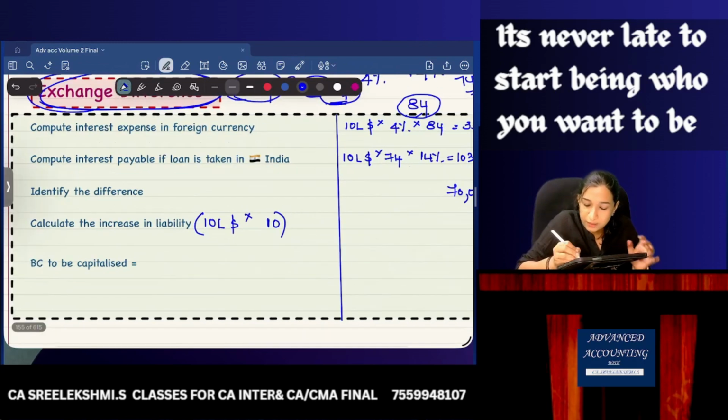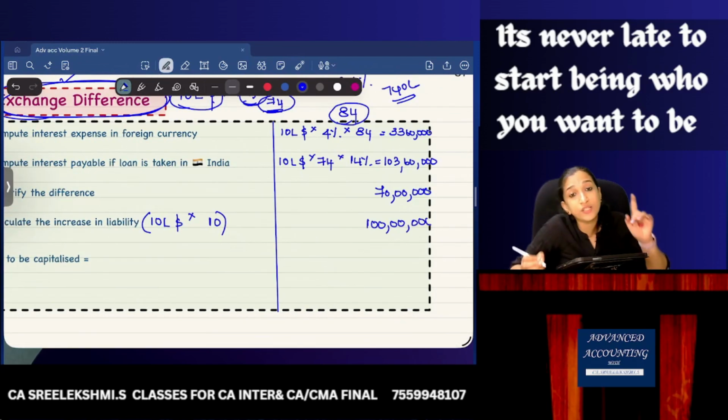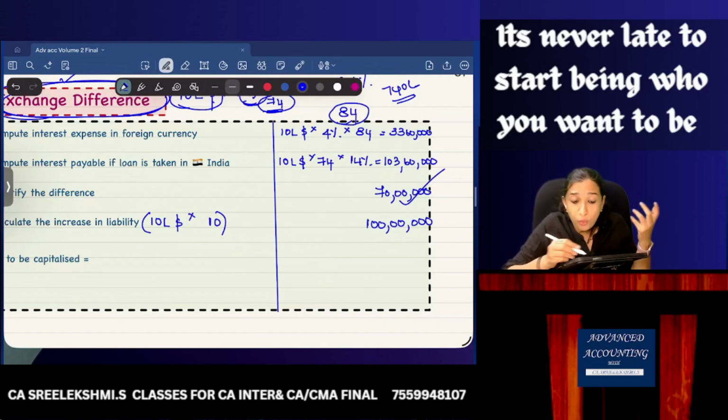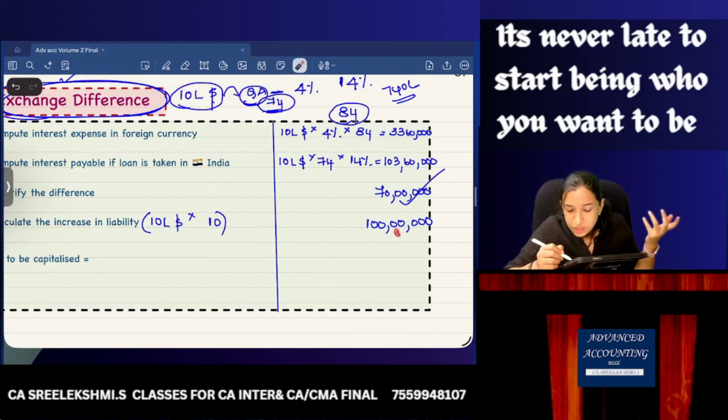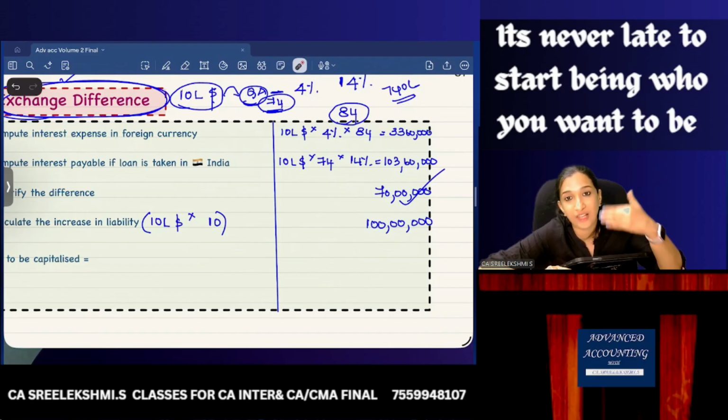Which means how much increase? Interest wise you have savings. But to save 70 lakhs, oh my God, you incurred an additional liability of 100 lakhs. So can you still say you're brave? Can you still say you're wise? No. Was it a brave decision? No. Because a huge amount you need to repay. When you repay the loan, there is a fluctuation in foreign currency, as per my example at least.